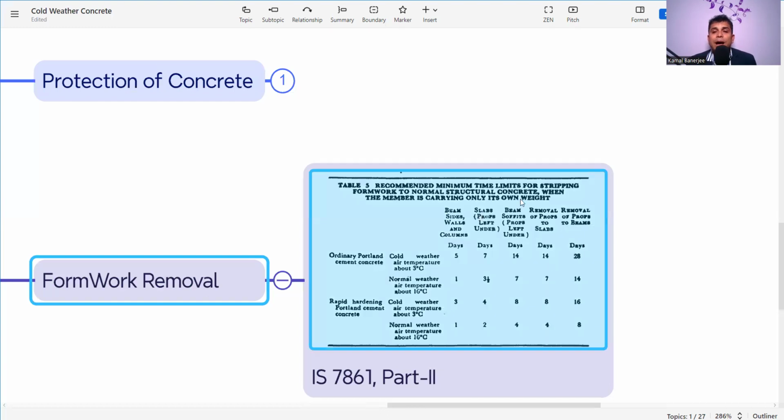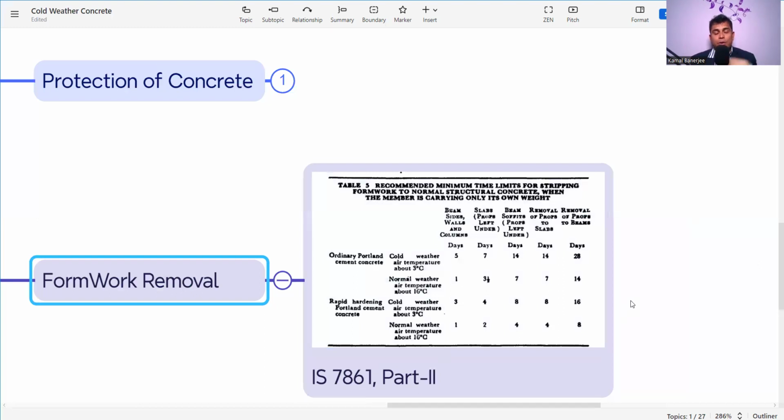Recommended minimum time limits for stripping formwork to normal structural concrete when the member is carrying only its own weight. So there is no external load. If we are using ordinary Portland cement concrete or rapid hardening Portland cement, cold weather air temperature is about 3 degrees, and normal is above 16 degrees. So beam sides are 5 days if the temperature is 3 degrees, but if it is normal, above 16 degrees, it is 1 day. Slab props left under are 7 days or 3.5 days. And if it is rapid hardening, the stripping time will be less, about 3 days, and it will be 1 day.